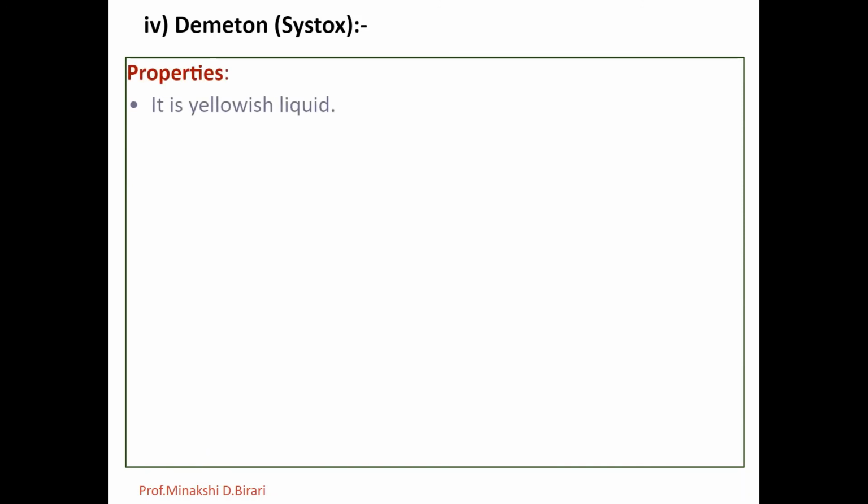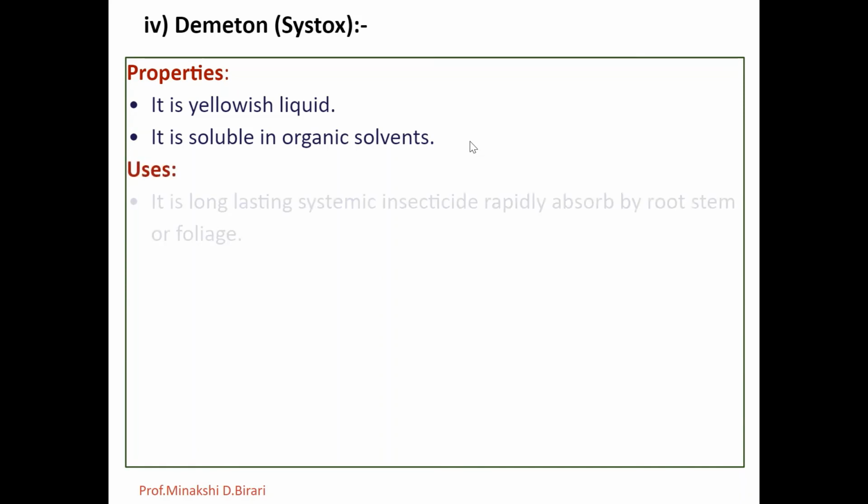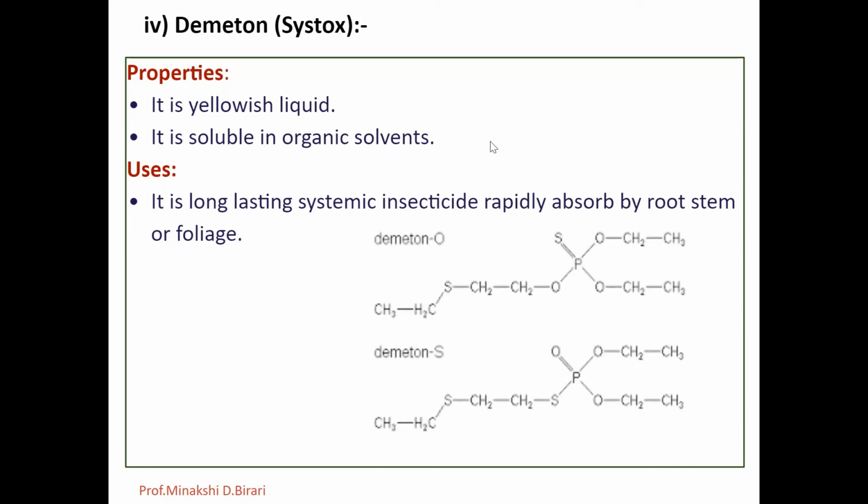What are the properties of dimenton, or also known as Cistox? It is a yellowish liquid and it is soluble in organic solvents. What are the uses? It provides a long-lasting systemic insecticide rapidly absorbed by roots, stems, or also by foliage.